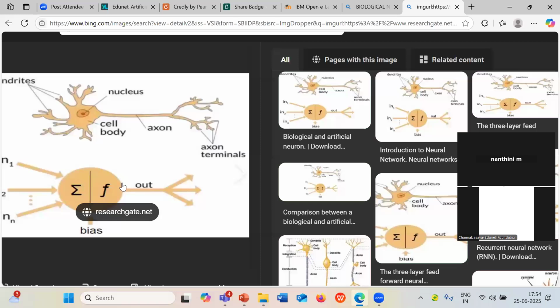Then finally it will produce the outcome based on the data and the pattern. The more hidden layers, the greater the complexity, and the outcome will also be more effective and more accurate.